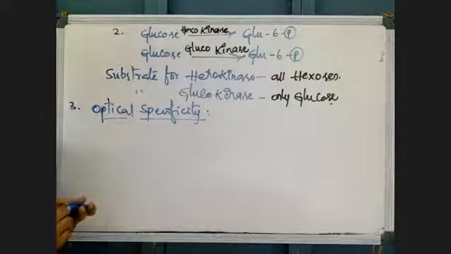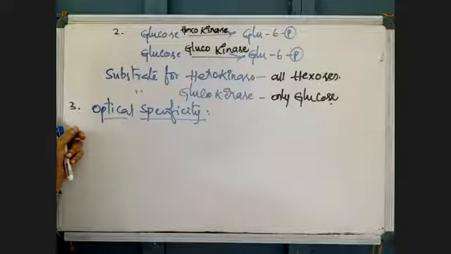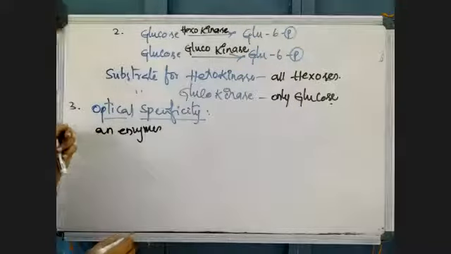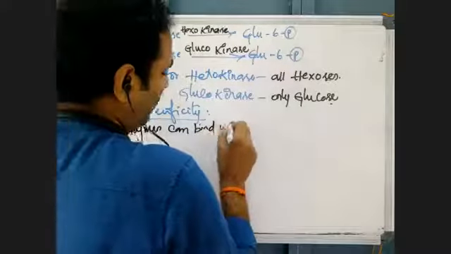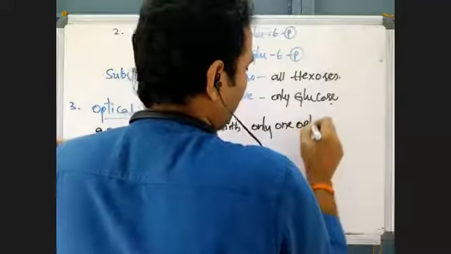Optical specificity means, normally, two optical isomers are there. What are the two optical isomers? A molecule may have two optical isomers. Carbohydrates, amino acids also we saw. Yes, D and L forms. As the two optical isomers are there, an enzyme can bind with only one optical isomer.